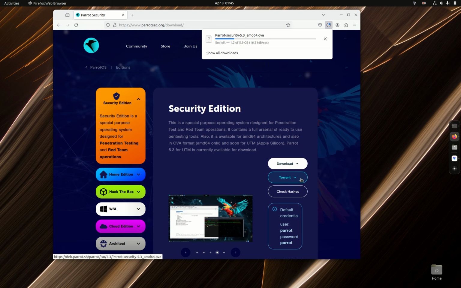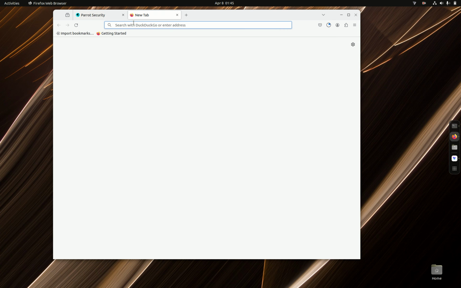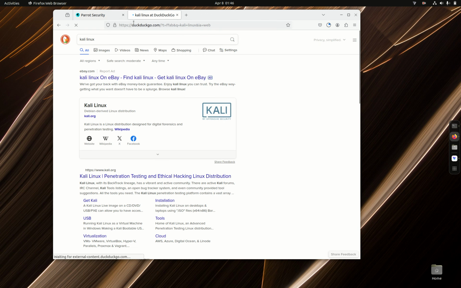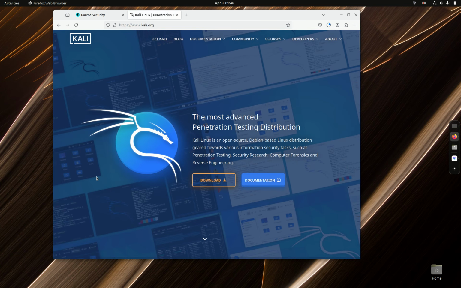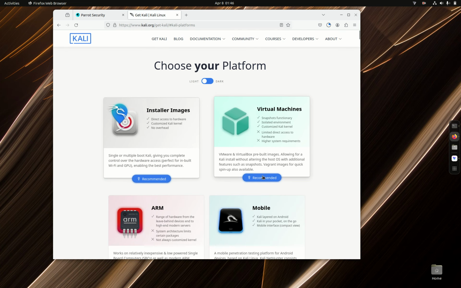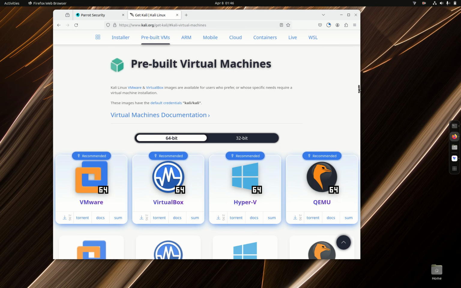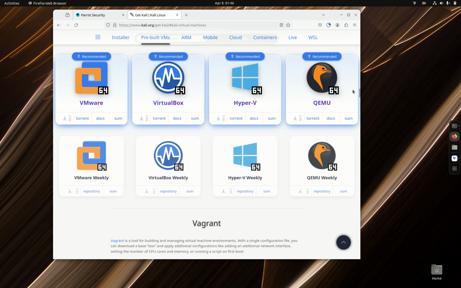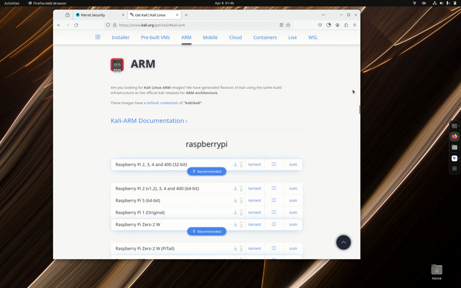Let's see. While it's downloading, another option is Kali Linux. I'm not going to do that one just now, but you have virtual machine options here. Just click on download, virtual machines, and you have VirtualBox options here and VMware if you're using them.